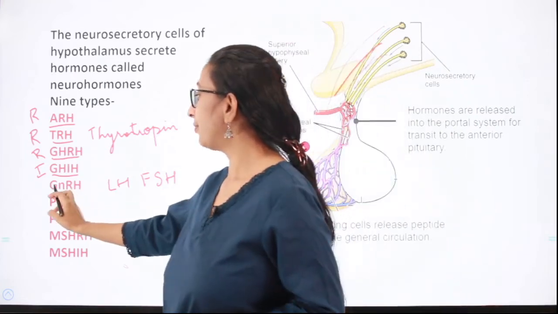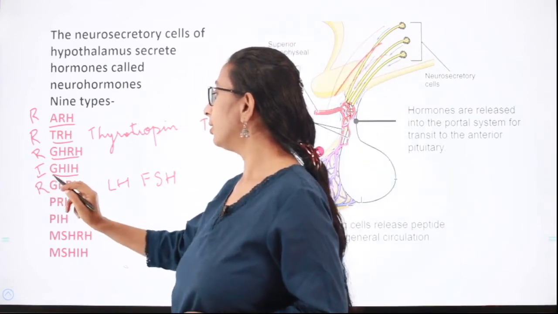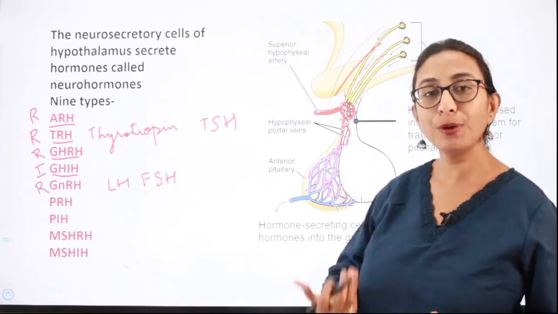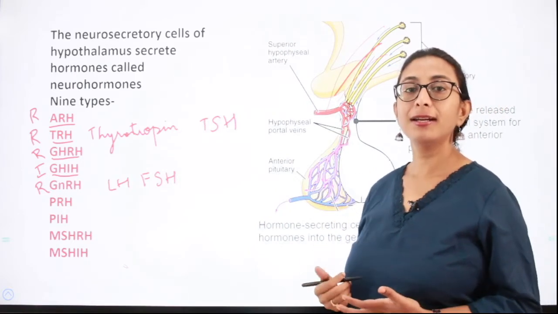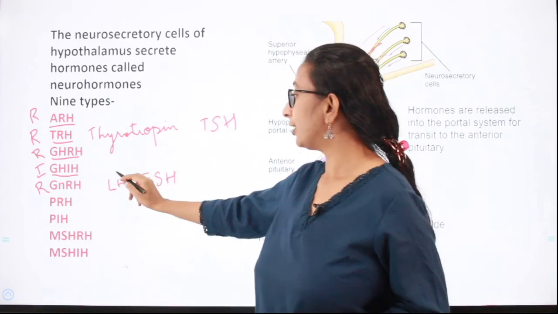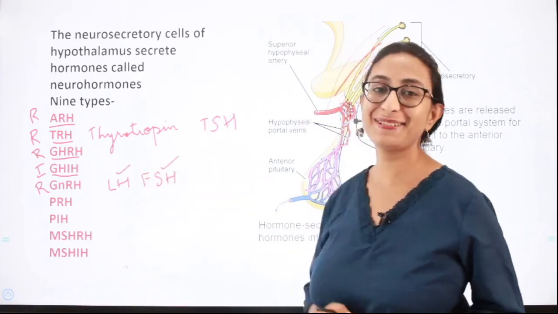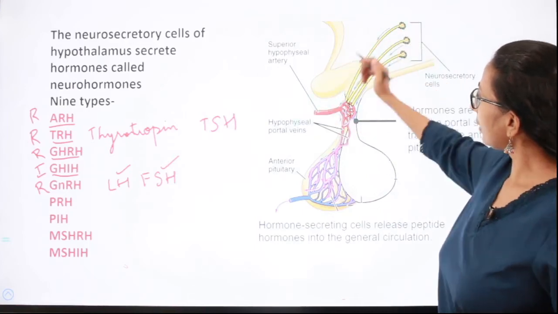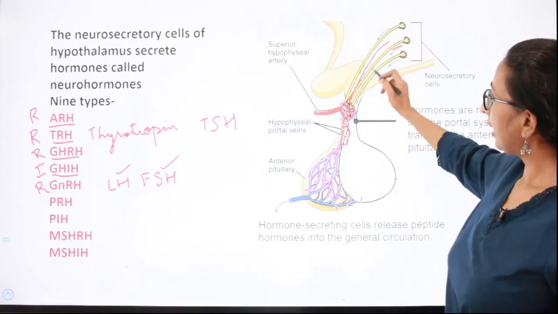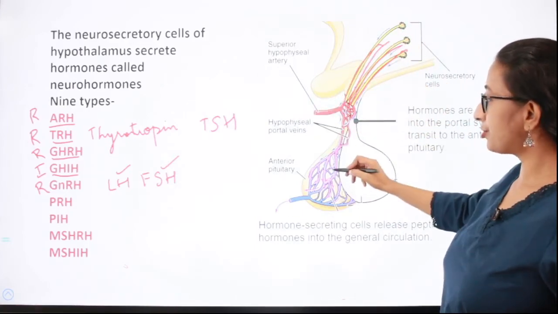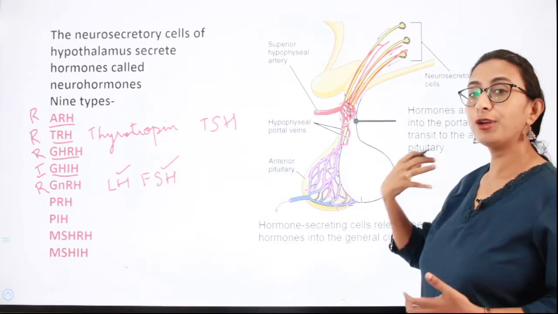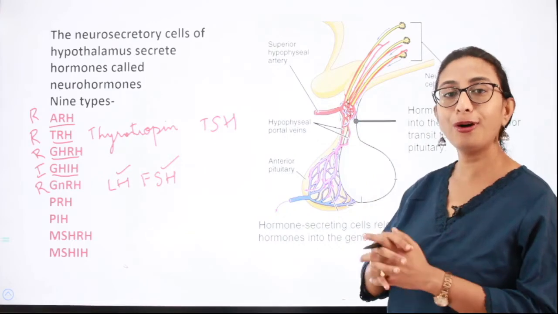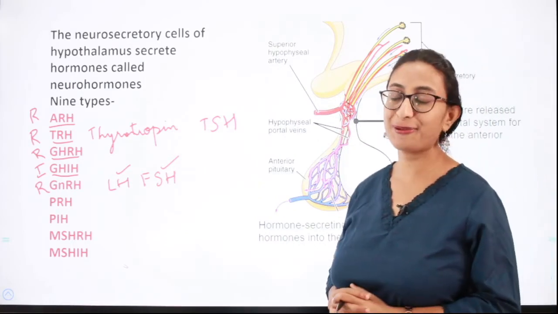So gonadotropin releasing hormone is again a releasing hormone which, when secreted by the hypothalamus, goes to stimulate the pituitary to secrete luteinizing hormone and follicle stimulating hormone. You can see here in this picture how the secretions of the hypothalamus reach the pituitary gland and how they stimulate the pituitary gland to either synthesize and secrete a hormone or inhibit the secretion of a hormone.